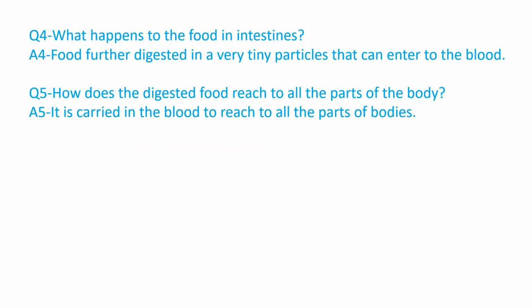What happens to the food in the intestines? The food is further digested into very tiny particles, then they can enter into the blood. How does the digested food reach all the parts of the body? It is carried in the blood to reach all the parts of the body.